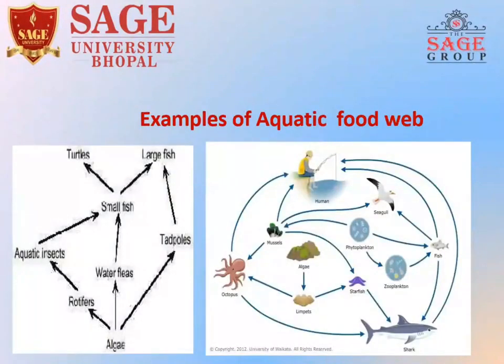This is an example of an aquatic food web. Here also we see organisms get food from more than one group of organisms.